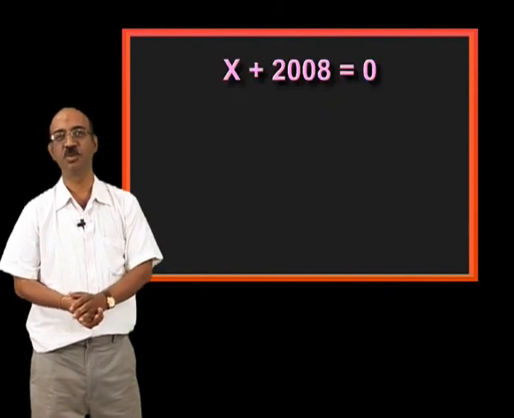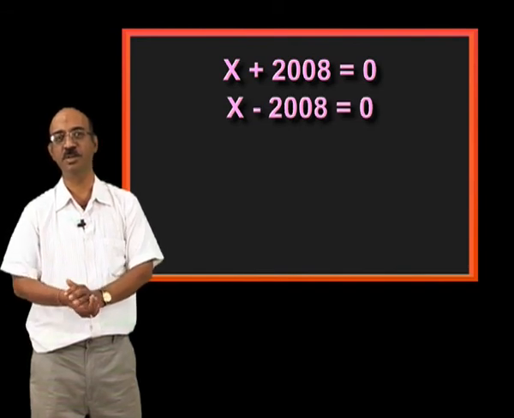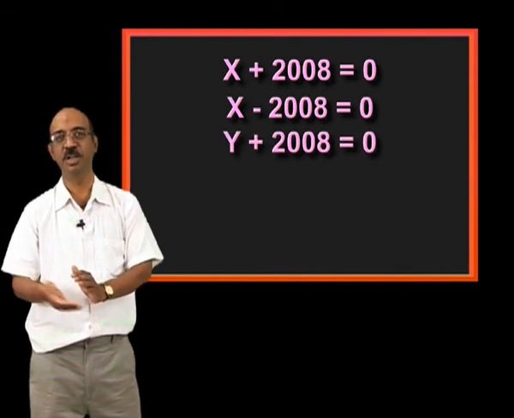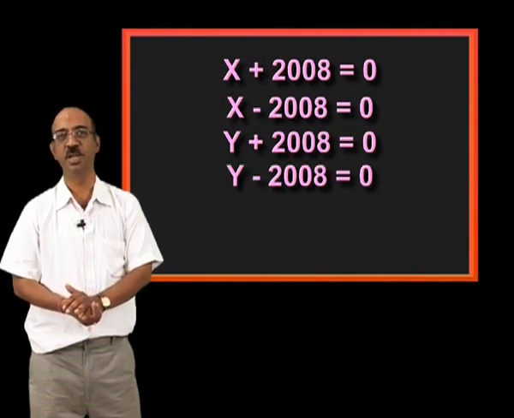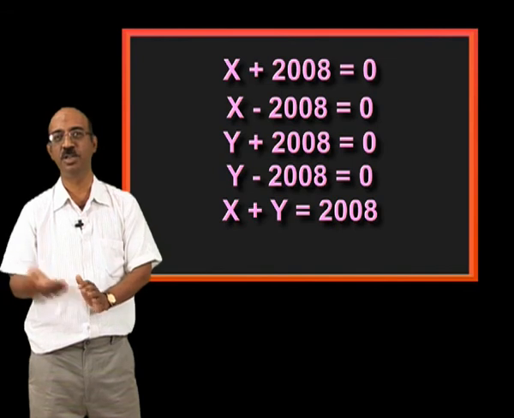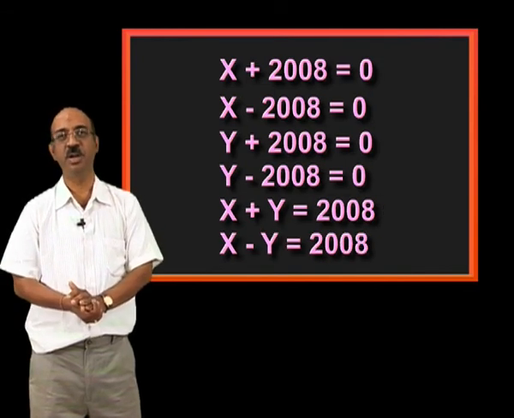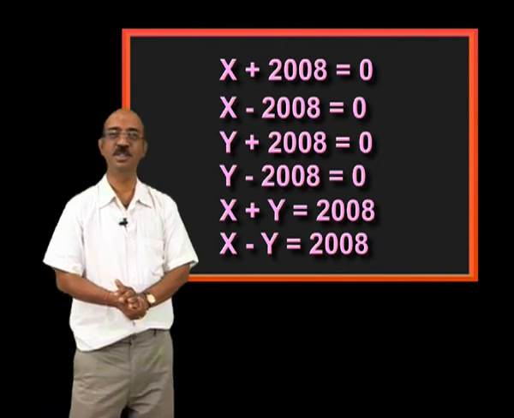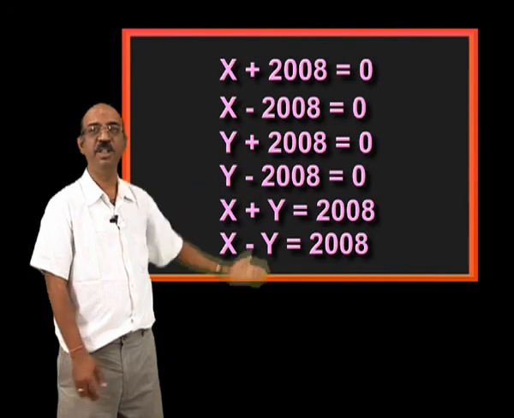x plus 2008 is equal to 0, x minus 2008 is equal to 0, y plus 2008 is equal to 0, y minus 2008 is equal to 0, x plus y is equal to 2008, x minus y is equal to 2008. While drawing you will face a little bit of problems, then afterwards see the graphs how it will be.